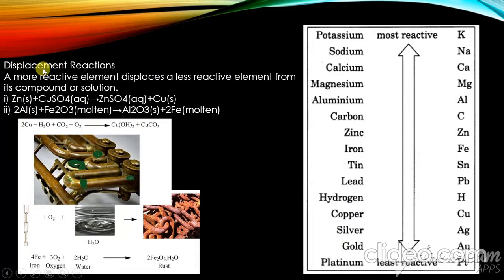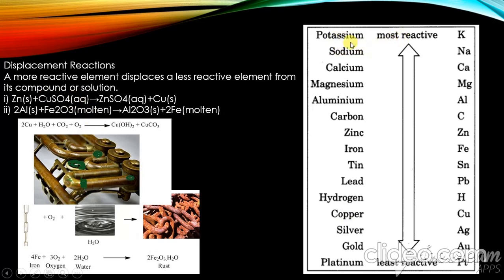Let us talk about displacement reactions. These reactions are very important for any competitive exams. These formulas are asked very often, and the best formula is this one for iron reacting with oxygen and forming rust, and this is for the copper, and these are the displacement reactions for this compound solution.